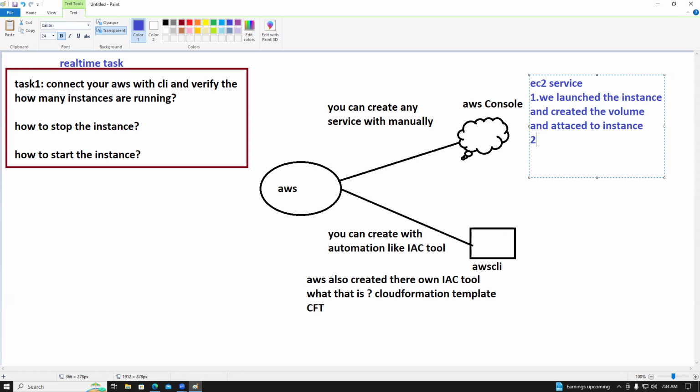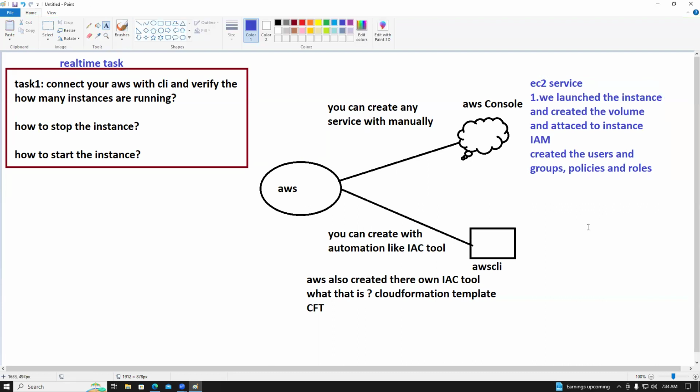And the second one, we also launched another service. What is that? IAM. We created users, groups, policies and roles. You can try the same. So you did these IAM and EC2 manually, right?